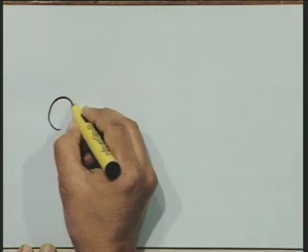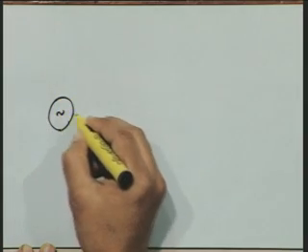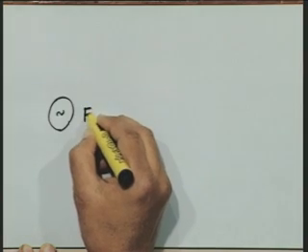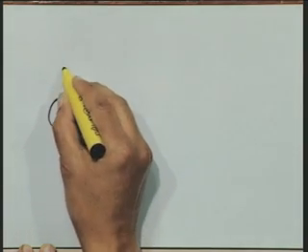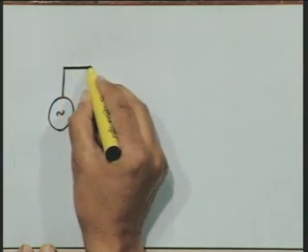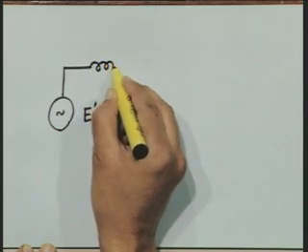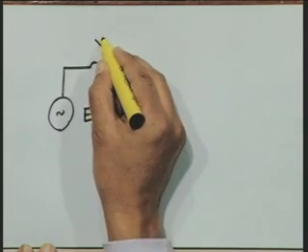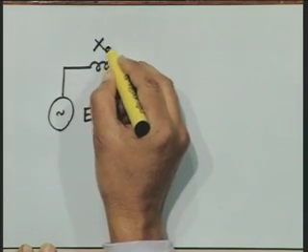The first step is you draw from the one line diagram a reactance diagram. The reactance diagram can be drawn as a voltage source. We will denote this voltage source as E prime, with reactance Xd prime.